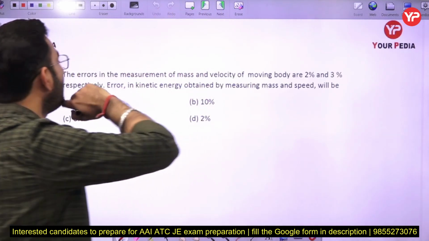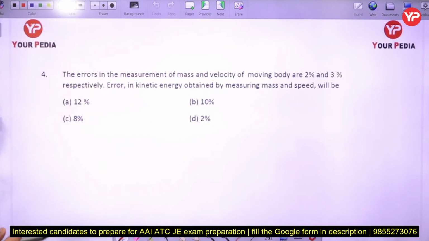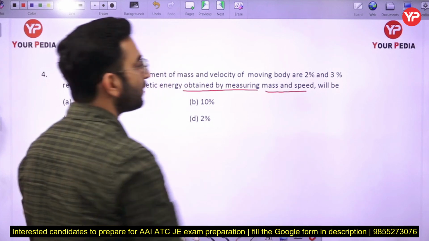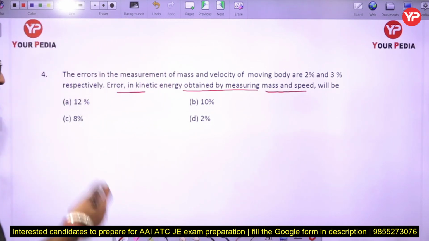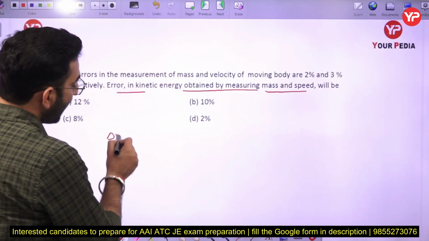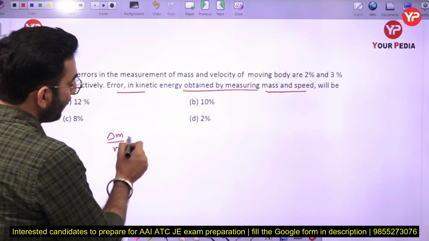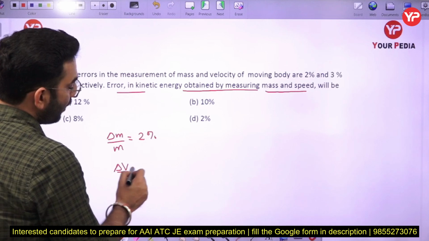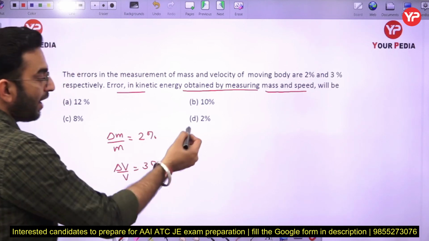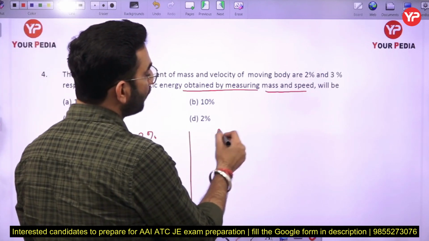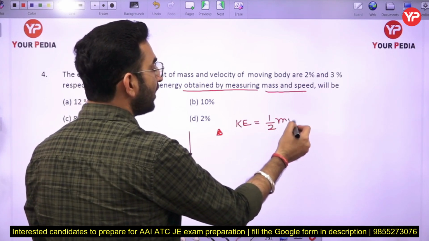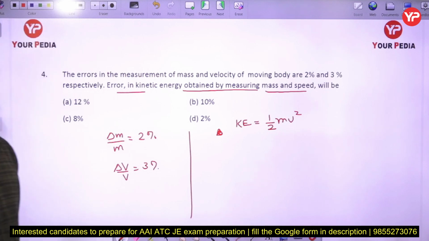Now the next part: the errors in the measurement of the mass and velocity of a moving body are 2% and 3% respectively. The error in kinetic energy obtained by measuring mass and speed will be? First of all, we know the error in the mass, delta m by m, is given as 2%, and similarly delta v by v equals 3%. What you have to calculate is the error induced in the kinetic energy, and the formula of the kinetic energy is half m v square.